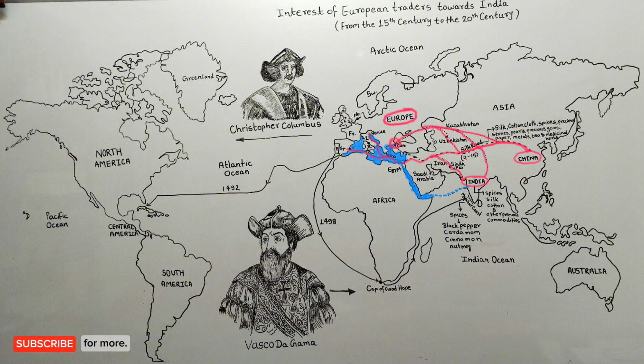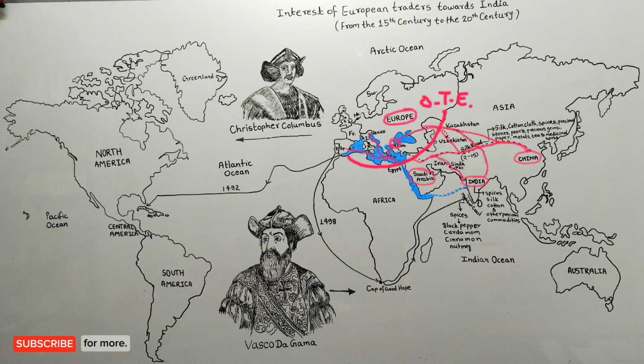Some traders used to trade from today's city of Istanbul, which was earlier called Constantinople, which is in Turkey. From here, they used to cross the Black Sea and go to India and China via Central Asian countries like Kazakhstan and Uzbekistan. European merchants first came to Central Asia or Arab countries. Then they bought goods from Arab and Indian merchants. European merchants bought Indian spices, silk and other goods from Arab merchants. Then Arab merchants sent this to Europe via the Ottoman Empire. At that time, Italian trading cities like Venice and Genoa were prominent in this trade.